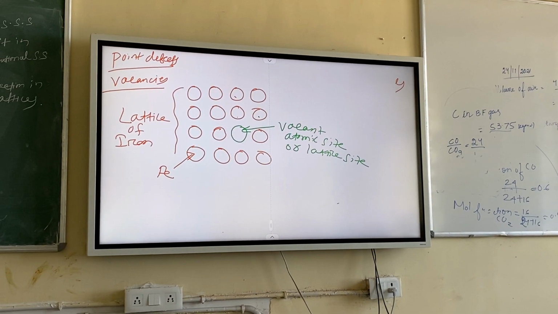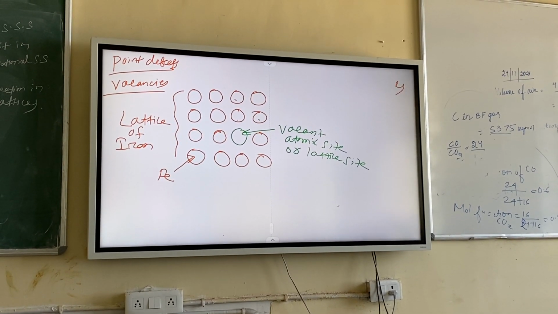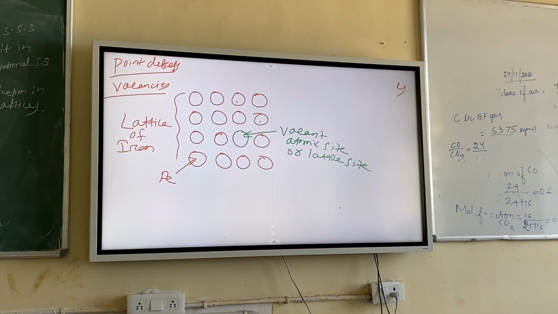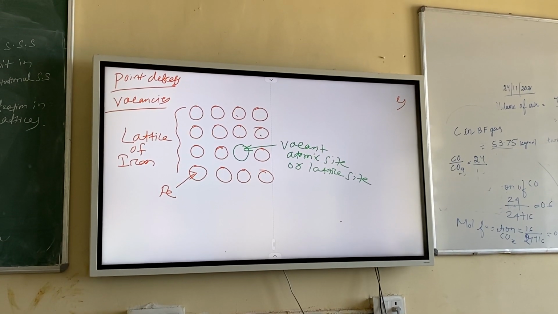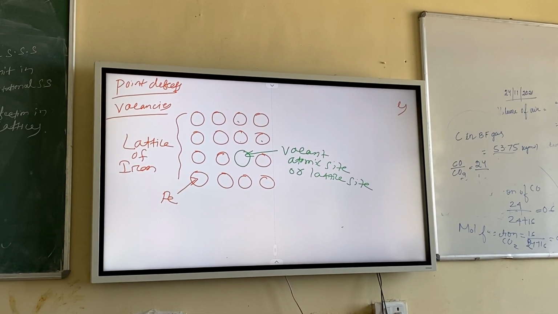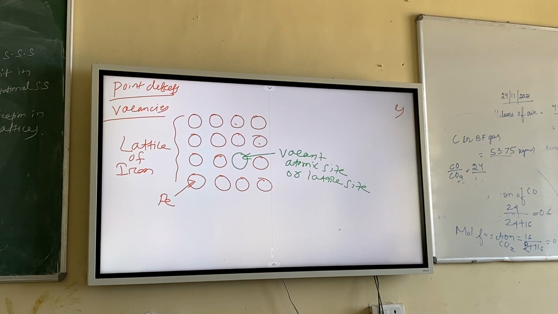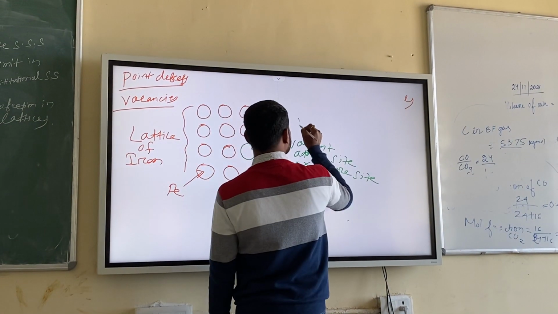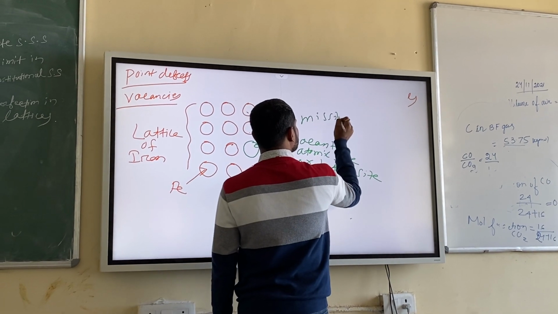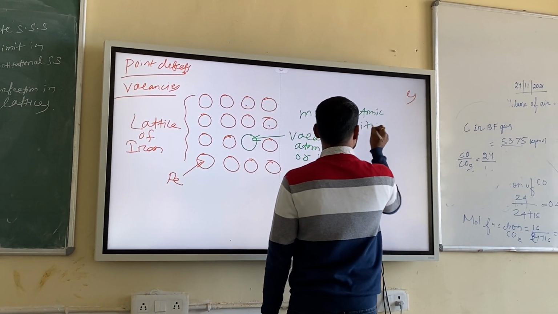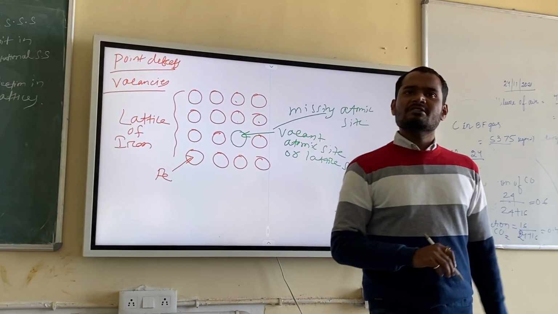So that part becomes a vacancy. So what will be the definition? Simple definition: vacant lattice site. Vacancy is nothing but a point defect, which is a vacant atomic site. The atom is missing from that position. Or you can write, missing atomic site.